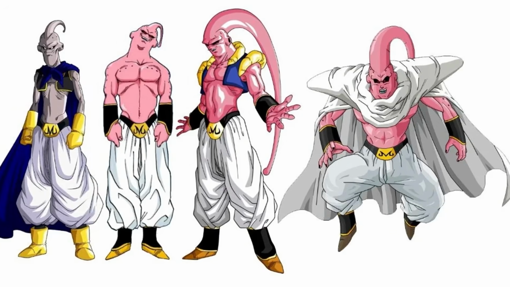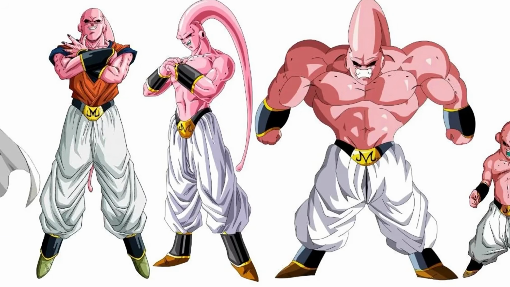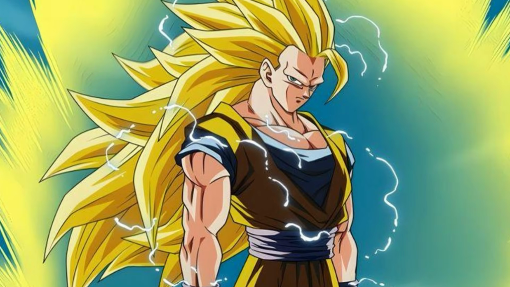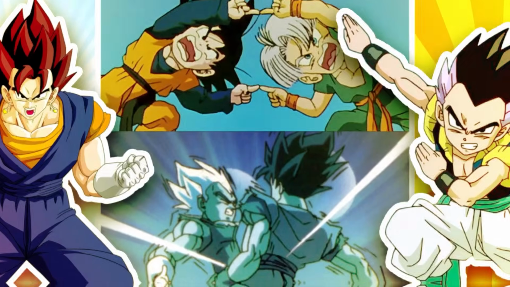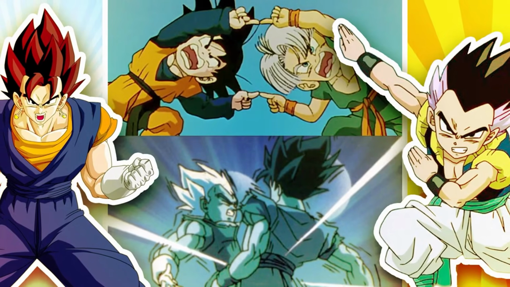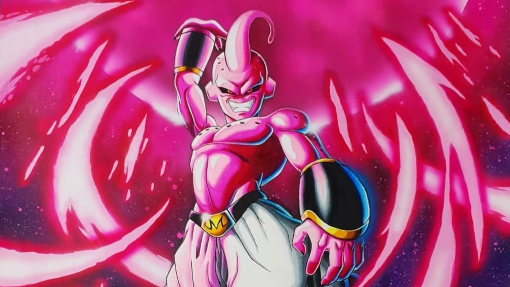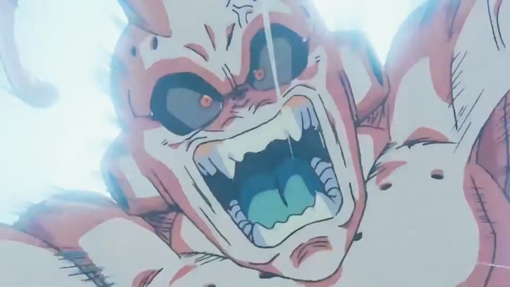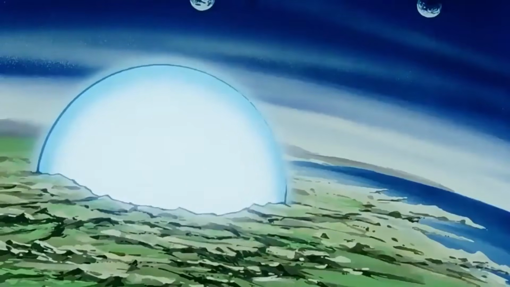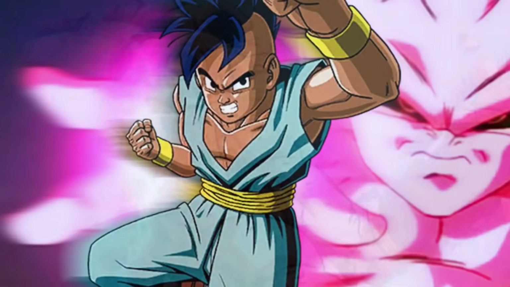From there, the saga escalates through battles against multiple forms of Buu, Goku Super Saiyan 3, Ultimate Gohan, and fusions like Gotenks and Vegito, leading to a fight with Kid Buu. After Kid Buu destroys Earth, the final battle moves to the sacred world of the Kais, where Goku defeats him with the Super Spirit Bomb. The saga ends with Earth being restored and Buu being reincarnated as Oob, who we meet later in the timeline.